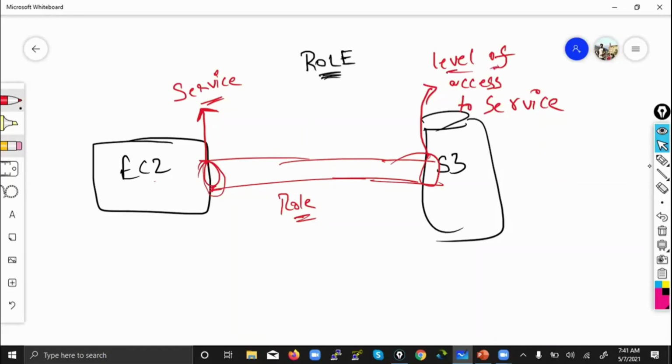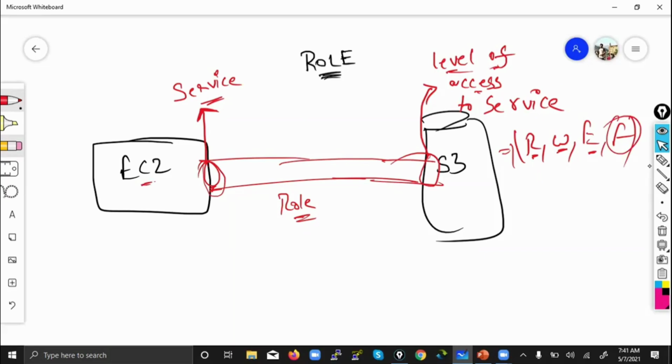Level of access. Level of access means whether only read, only write, can execute, or full permissions, like that. That is called level of access. When I say level of access, this is what I mean: only read, or only write, or only execute, or full permissions. What is the level of permission you are giving to EC2, to S3? Yesterday I showed you, right?